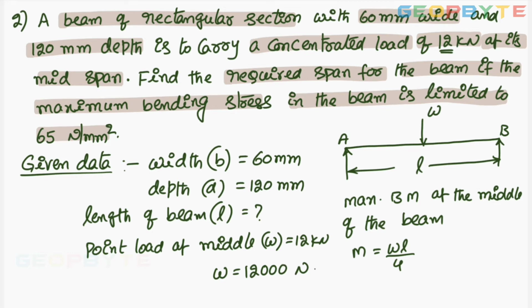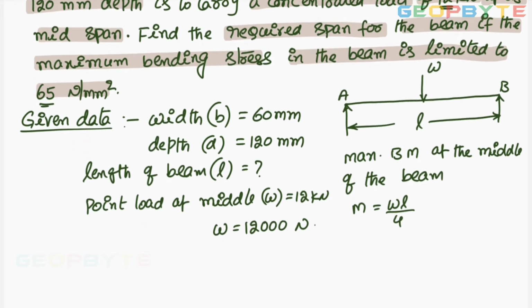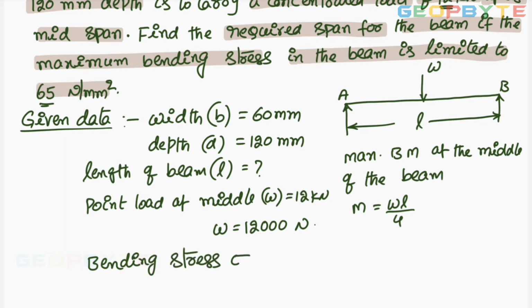And bending stress given. The bending stress sigma is 65 Newton per millimeter square.